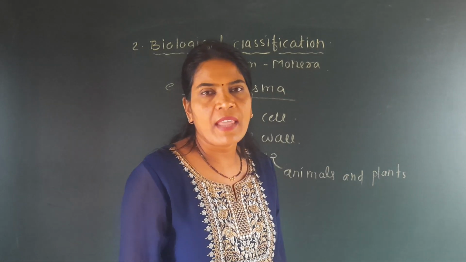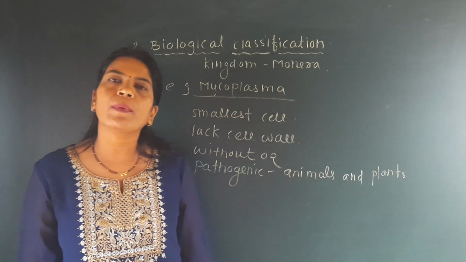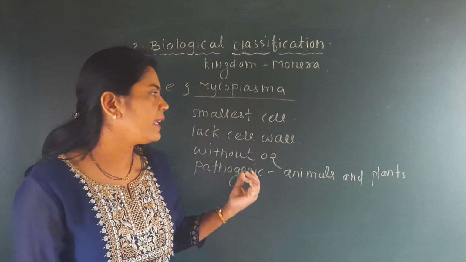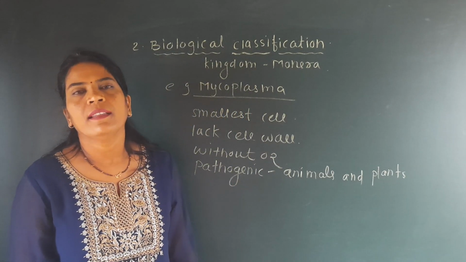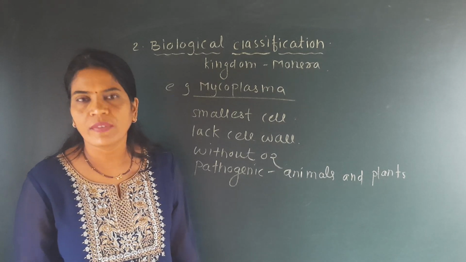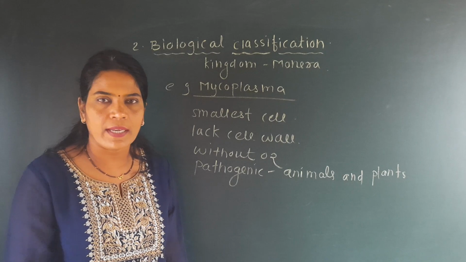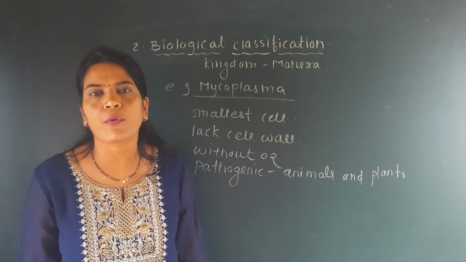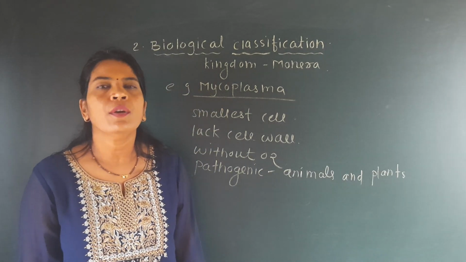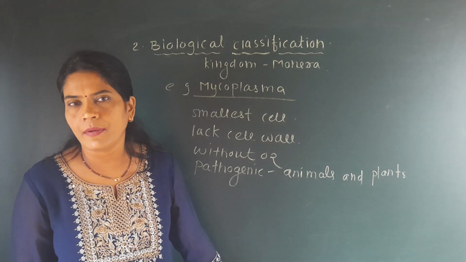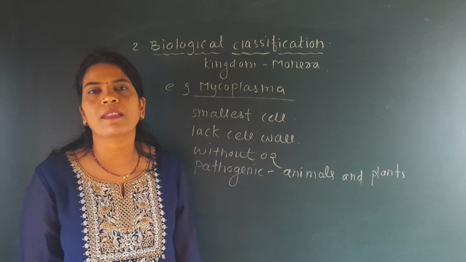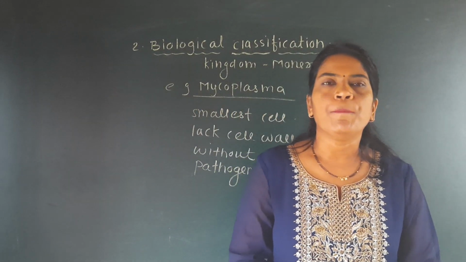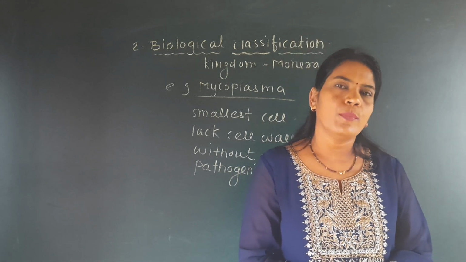So you should know which are the examples of kingdom Monera: bacteria, blue-green algae or cyanobacteria, and Mycoplasma. These are the examples of this kingdom broadly. Lactobacillus or other bacteria are also examples, which are included in heterotrophs. But broadly, the examples are blue-green algae, bacteria and Mycoplasma. In the next lecture, we will see the next kingdom, that is the kingdom Protista. Thank you.